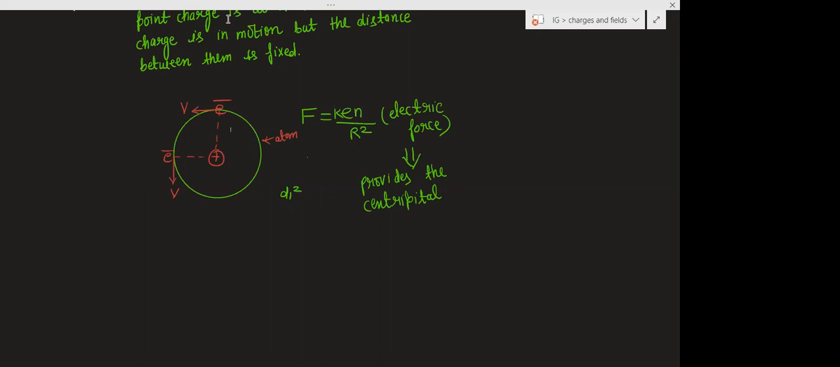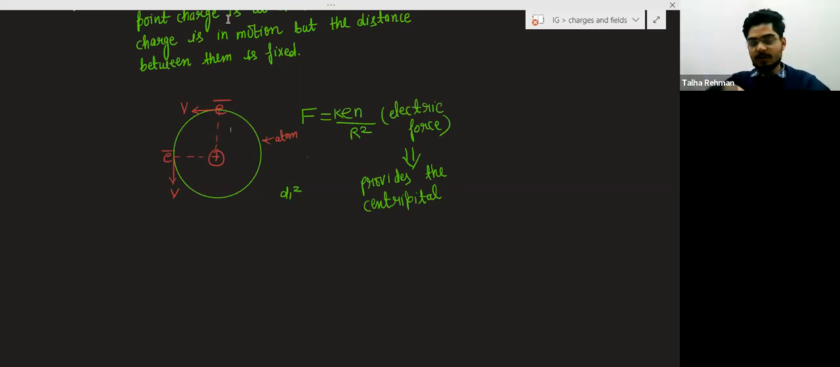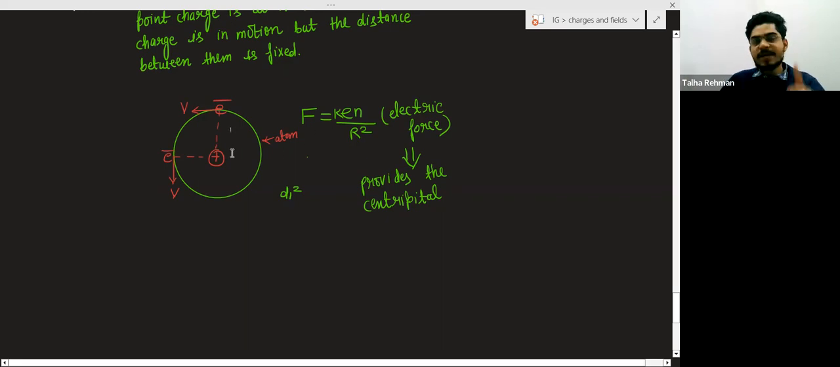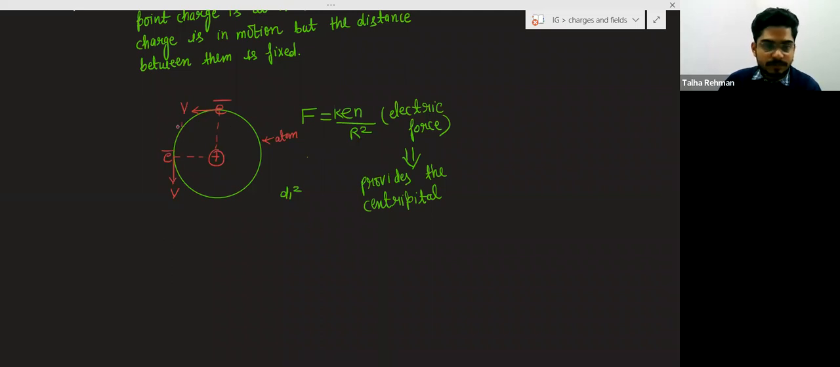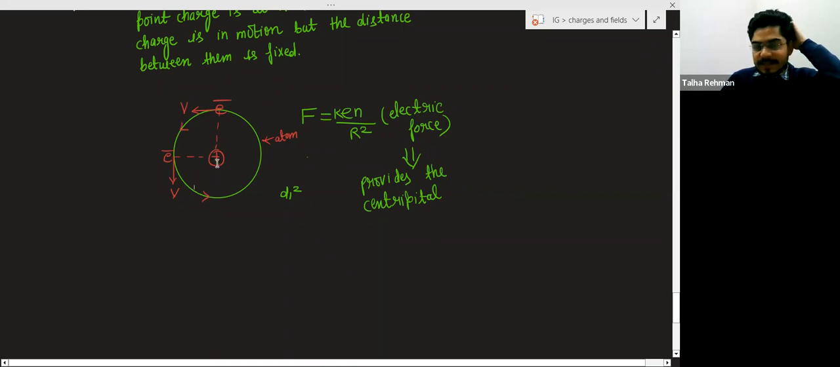it is assumed that there is a nucleus and electrons are revolving around the nucleus in circular orbit, and inside the nucleus there are protons and neutrons. So basically here this is the atom. At the center of the atom, positively charged nucleus is there, and in circular orbit electrons are revolving. So this electron, I am taking one electron, is revolving around this nucleus in the circular orbit, and this is the nucleus.